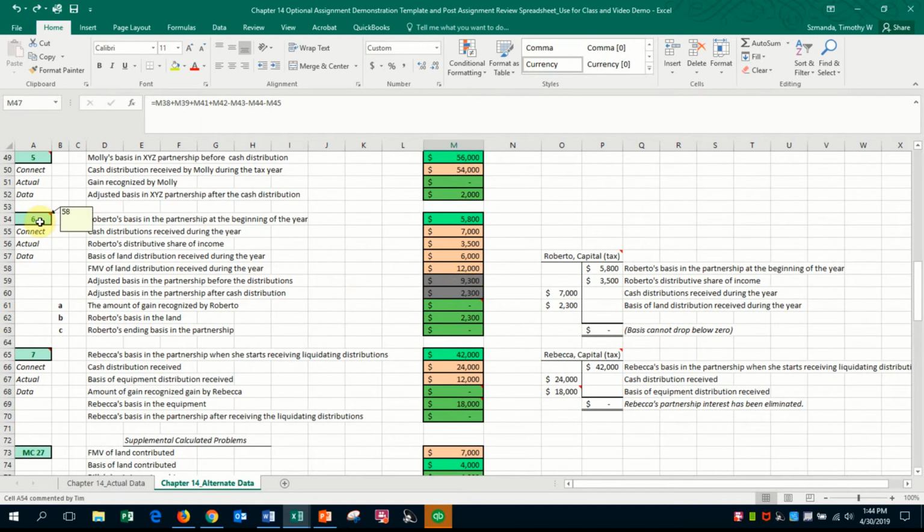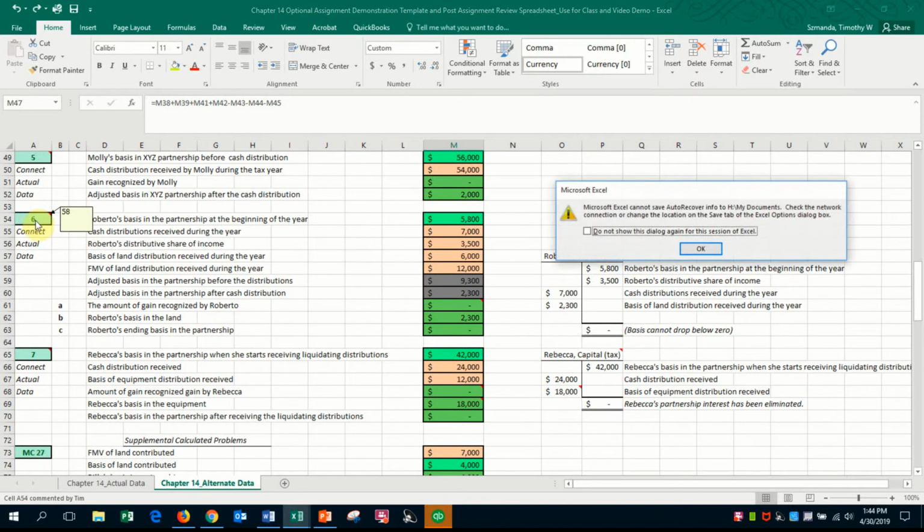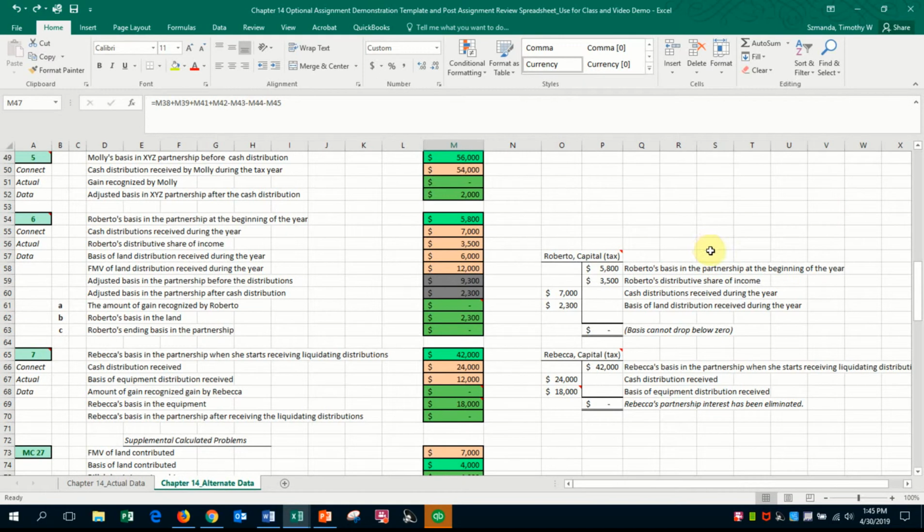Moving down to number 6, another Connect assignment problem that ties to number 58 at the end of the chapter on the bottom of page 1441. Here's a case where Roberto has a basis of $6,000 in the partnership at the beginning of the year, received $7 in cash distributions, distributed share of $3,500, received the land distribution with a basis of $6,000, fair market value of $12. So I've adjusted some of the numbers there.